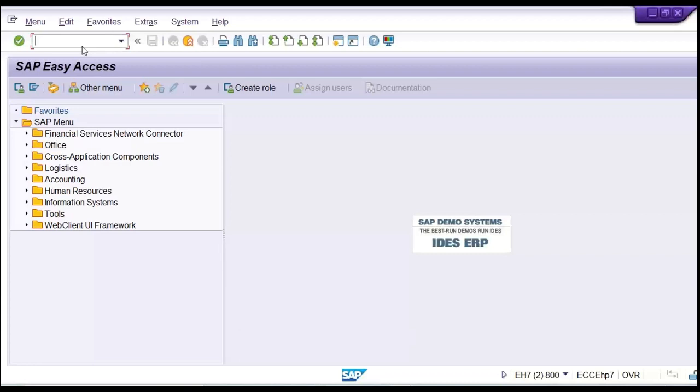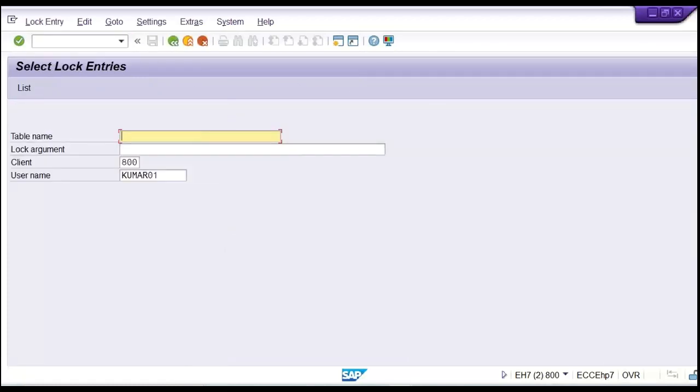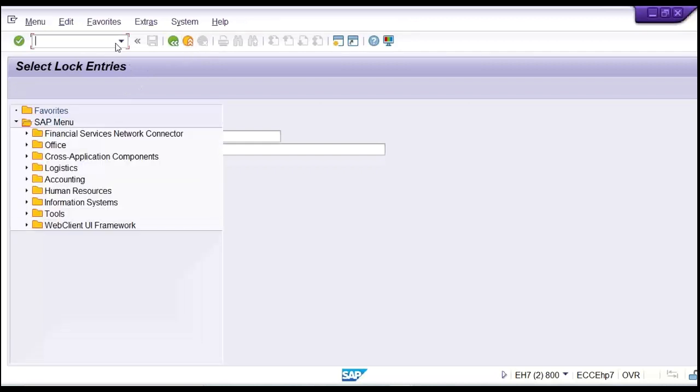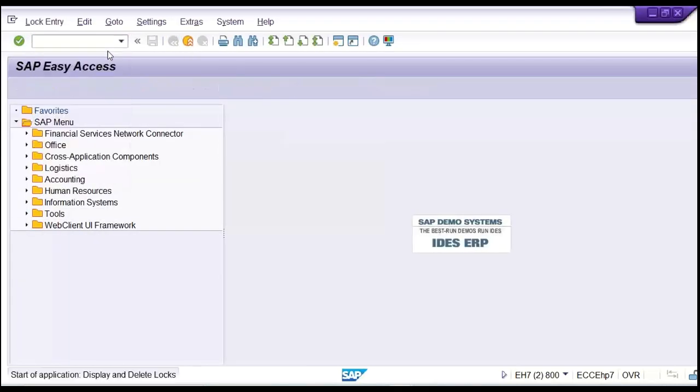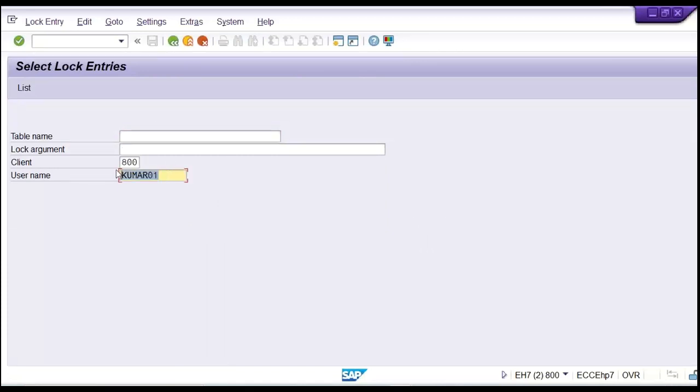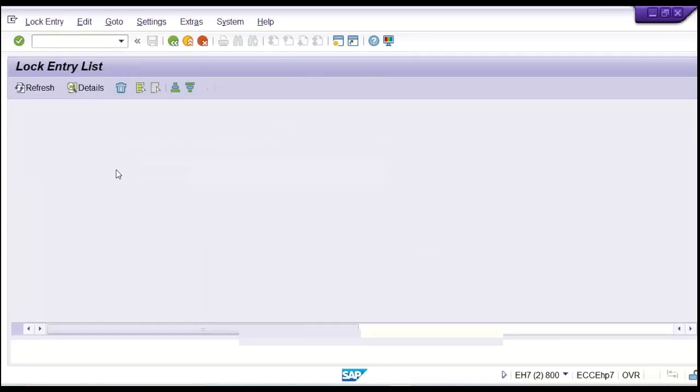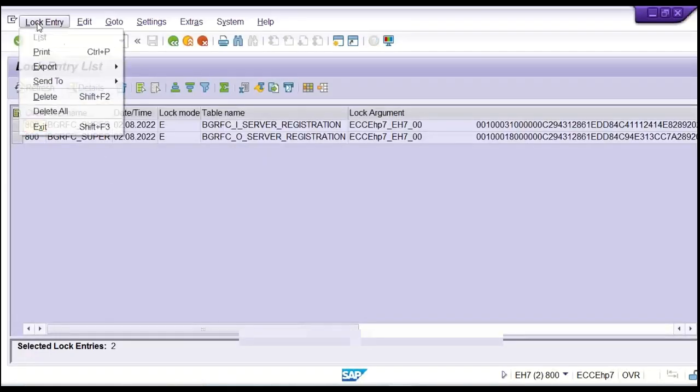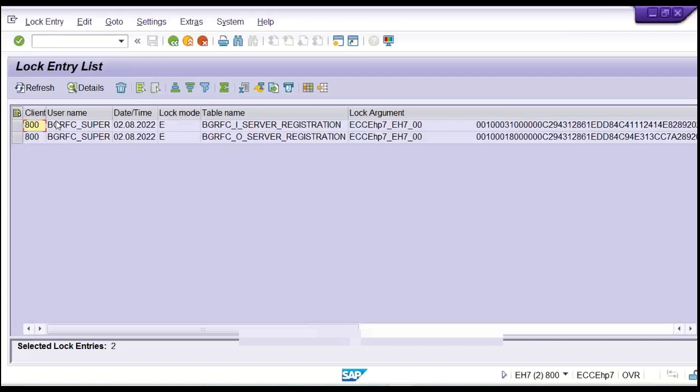When data is locked by someone, you can use transaction code SM12 to unlock the data. Initially it happens, let's suppose multiple people are going to create the company code. So when you see data is locked by someone, you have to use SM12 transaction code, and then remove your user ID and then press enter. That user ID is not there. So now I think he might have exited.